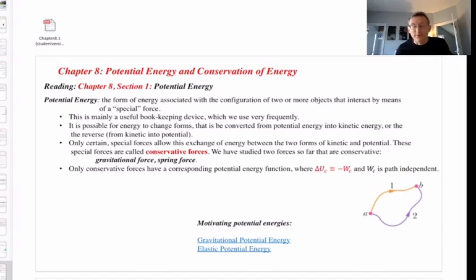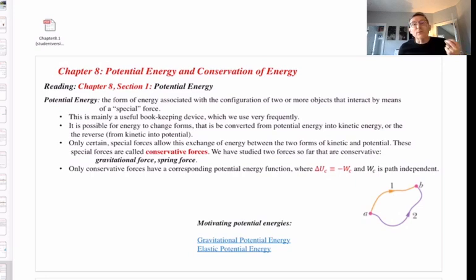So, video lecture 8.1. Chapter 8 is entitled Potential Energy and Conservation of Energy. So we're continuing to use energy ideas in dynamics, using energy ideas to explain why a particle moves the way it does. And we're going to introduce a new form of energy in this chapter. We introduced the form called kinetic energy in the previous chapter.